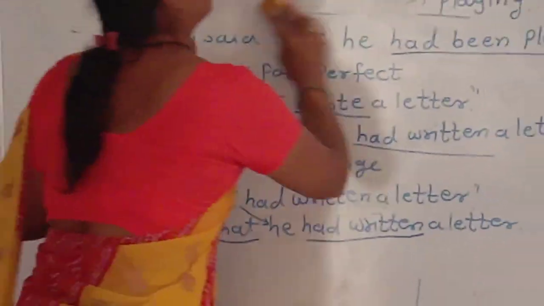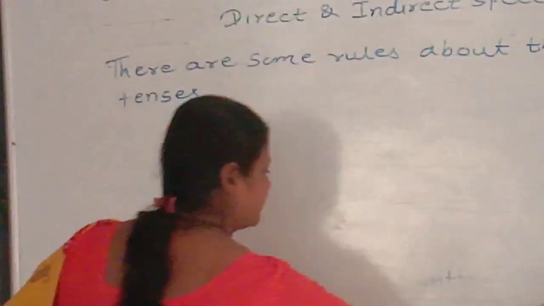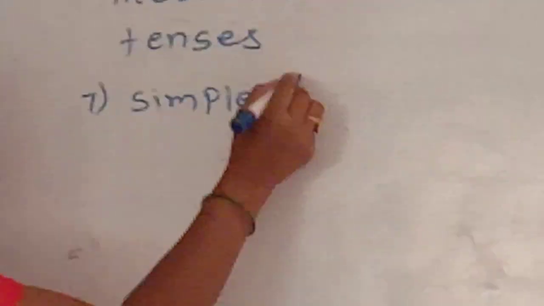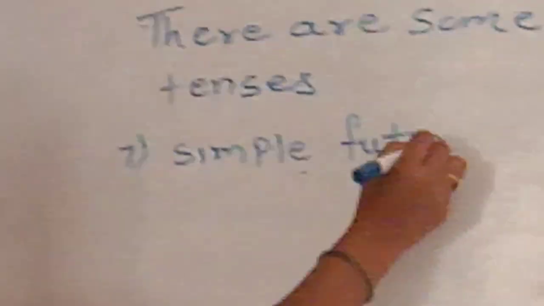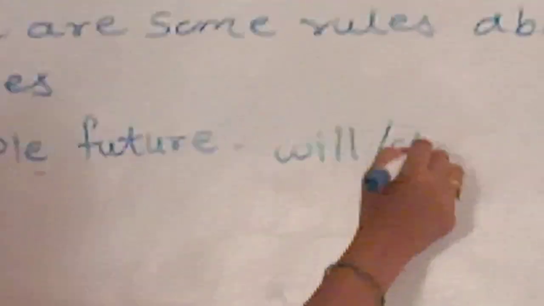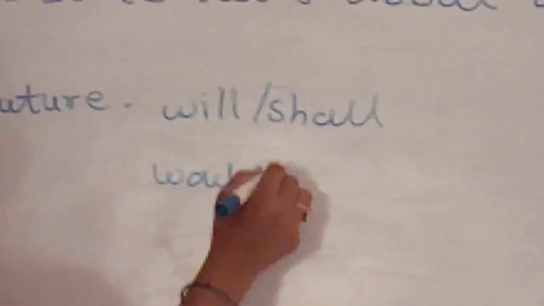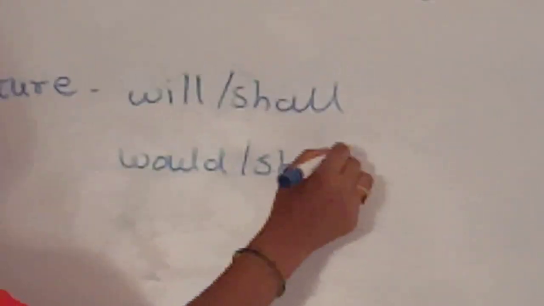The next is simple future tense. Means will and shall change into would and should.